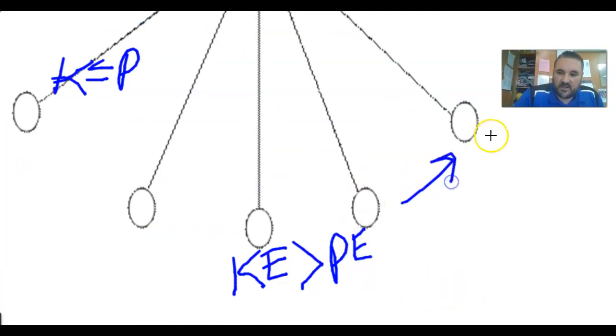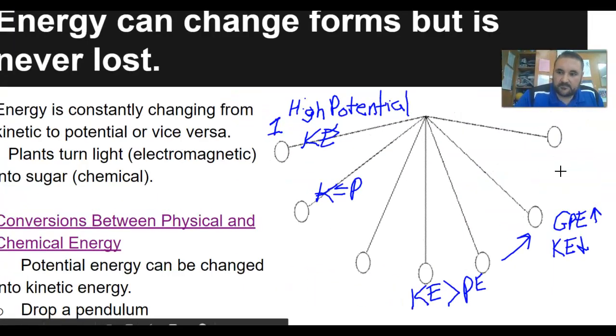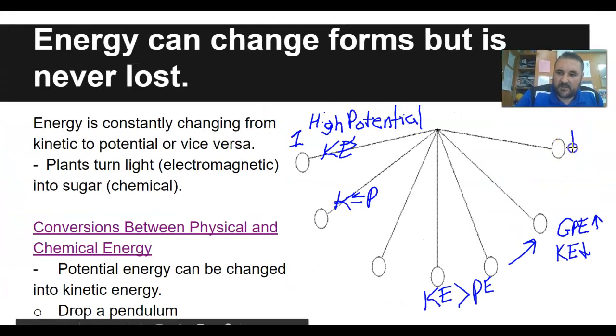As it goes up, the GPE, or potential in this case, is also going up. Kinetic is going down. And eventually we'll be up here where it's mostly potential, maybe even 0 kinetic energy if it stops at the top.